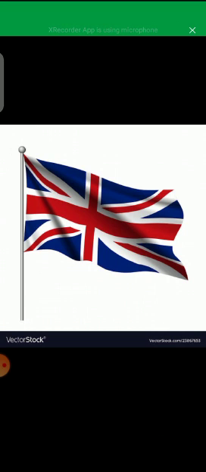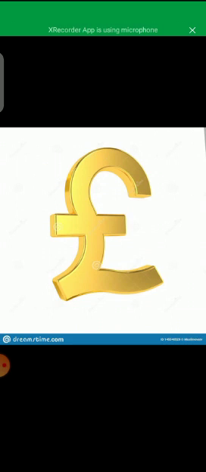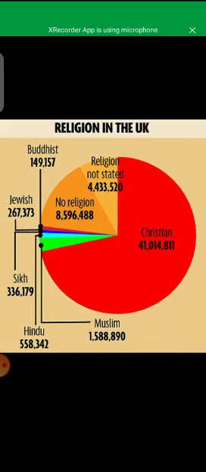This is the flag of United Kingdom, and this is the capital, London, the capital of the United Kingdom. The currency is called pound sterling, and it is also available in coins as well. This is the symbol of the currency pound sterling. If we talk about the religion, it is Christianity.